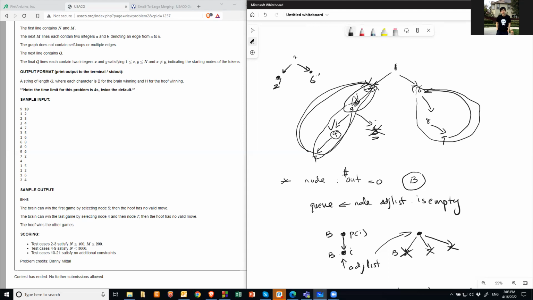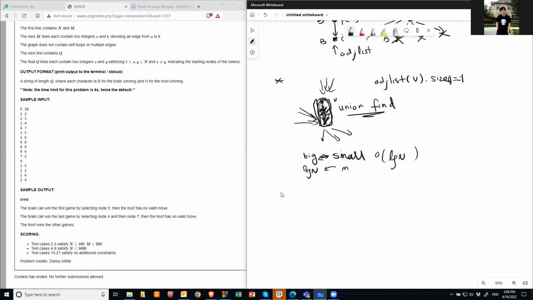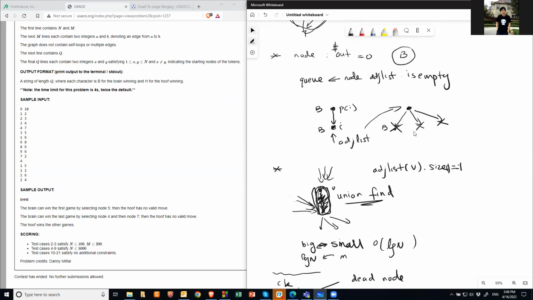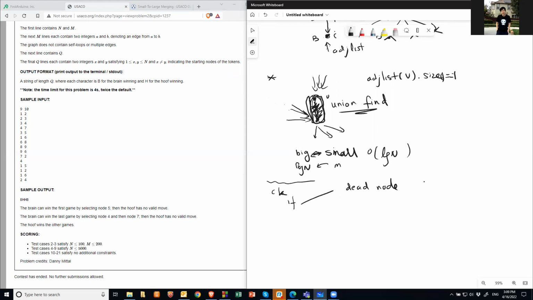If 1 4, they're all in this big super node, right? So that was Brain will win. So basically, your check is like this. If you belong to the dead node, right? If any one of them is a dead node, in this case, that means Brain will win.